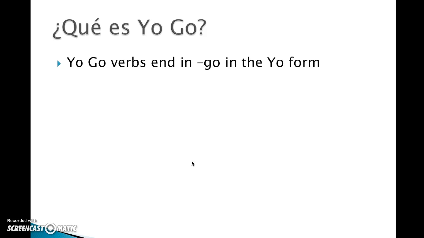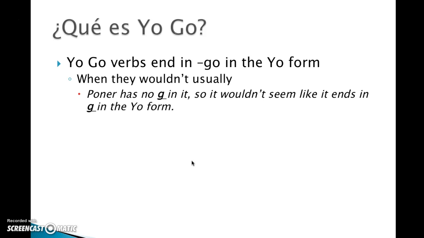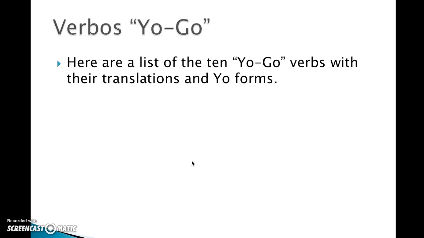So yo go verbs, que es yo go, are verbs that end in go in the yo form when they normally wouldn't. So poner has no G in it, so it normally wouldn't end in go in the yo form. That's what makes it a go verb. But only in the yo form. So jugar is a go verb, but the verb ends in gar, so it was going to have a go anyway. The rest of the verb has G's, so it's not that special. All right, verbos yo go. Here's a list of the 10 that you need to know in their translations in yo forms.